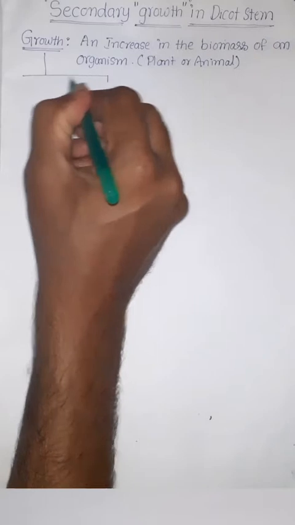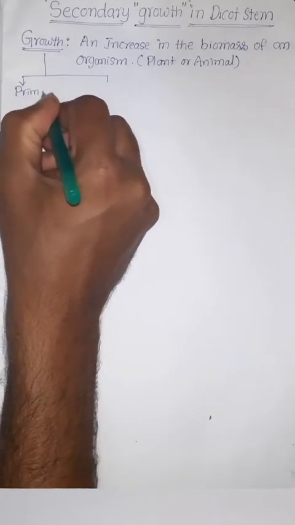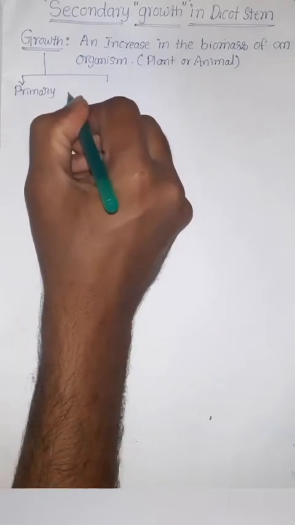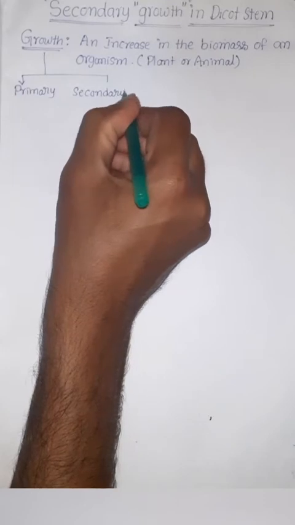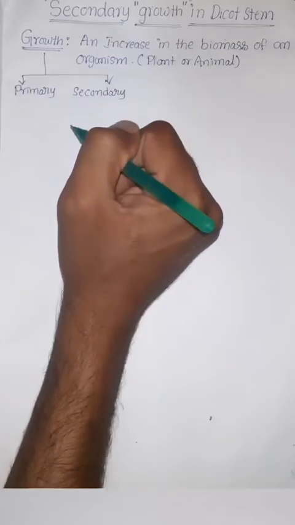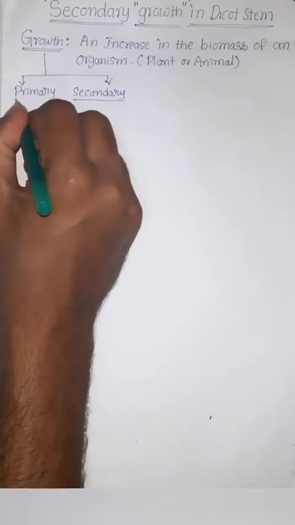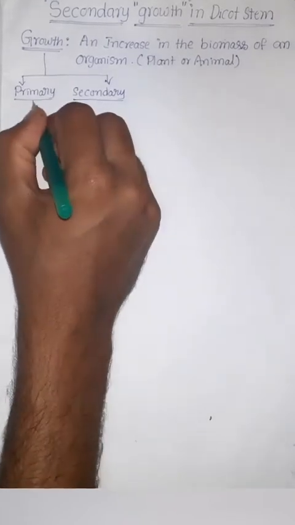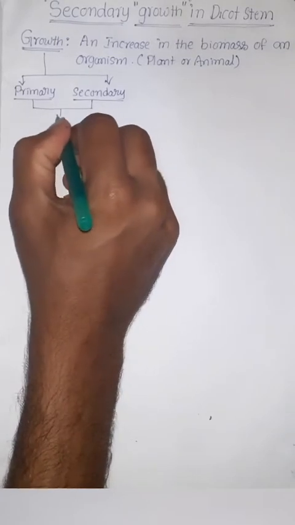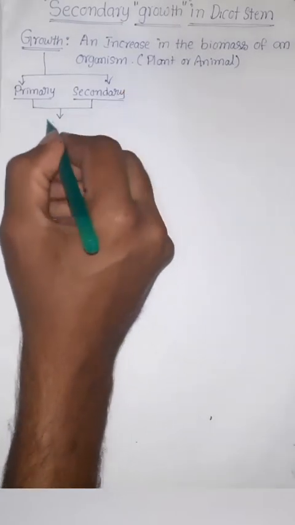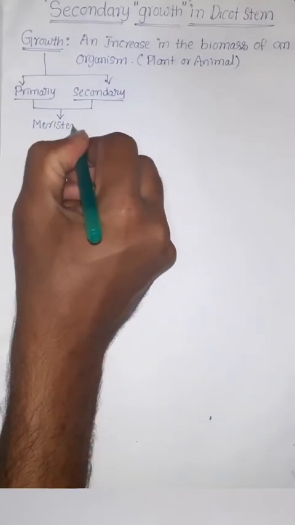Now we are talking about plants. In plants, growth occurs in two phases. First one is primary, second one is secondary. Primary growth and secondary growth. Both happen due to a special type of tissue called meristem.